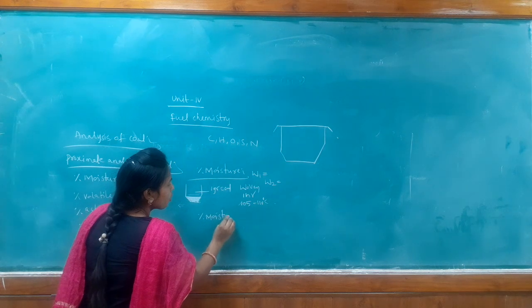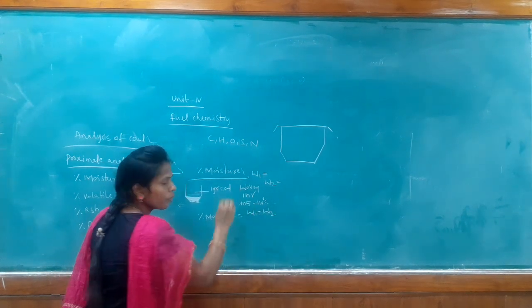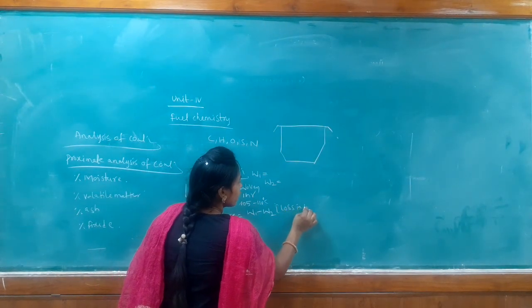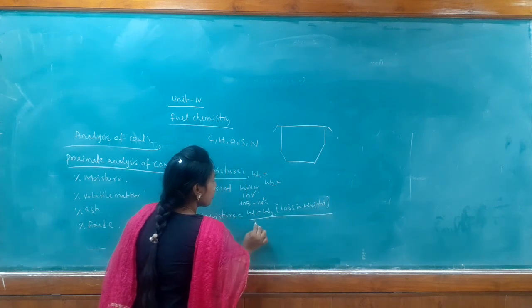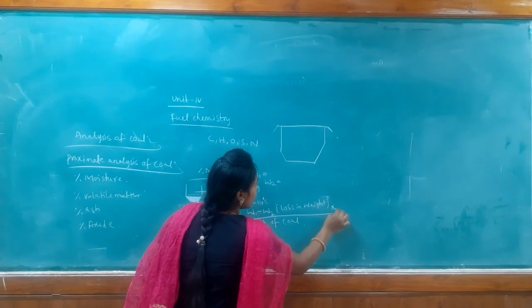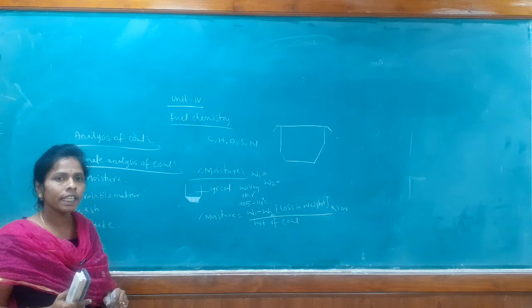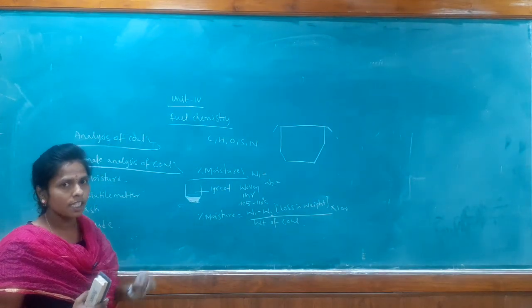So the formula of percentage of moisture is W1 minus W2, the loss in weight of the coal sample, divided by the weight of the coal sample taken initially, into 100.